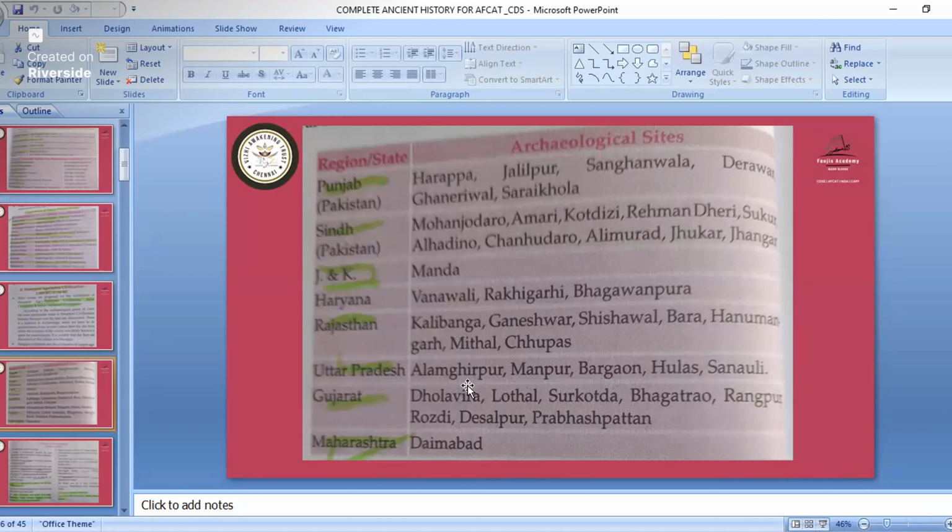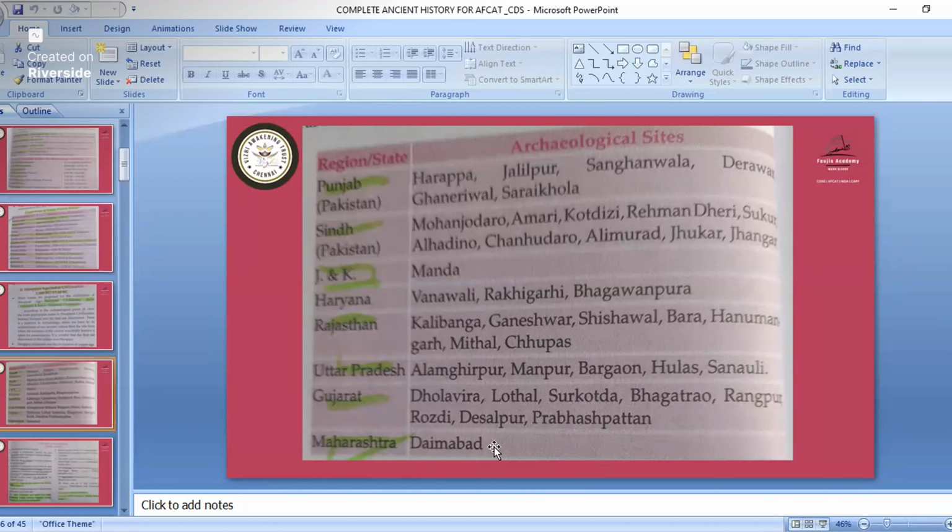And in Gujarat we have Dholavira, Lothal, Surkotada, Bhagatrao, Rangpur, Rojdi, Desalpur, Prabhaspatan. In this you must remember Dholavira, Lothal, Surkotada and Rangpur. These four are important because in an exam I recently wrote, a match-the-following question came with city names and state names. So you must remember this.